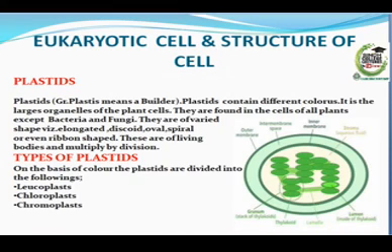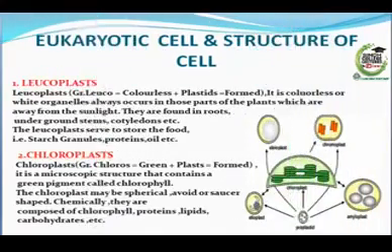Types of plastids. On the basis of color, plastids are divided into the following: leucoplasts, chloroplasts, and chromoplasts. Leucoplasts: the word is derived from the Greek leuko, which means colorless; plastid means formed.